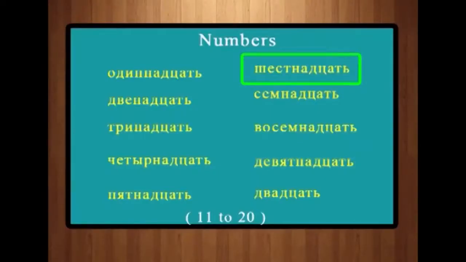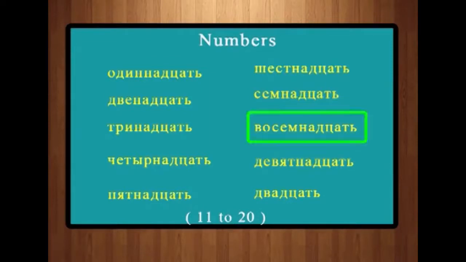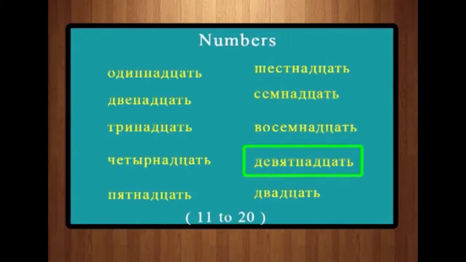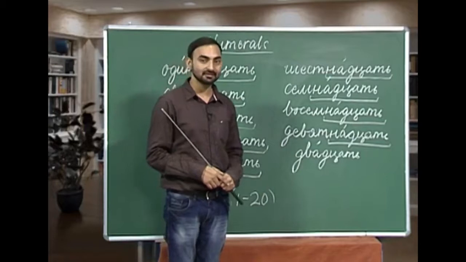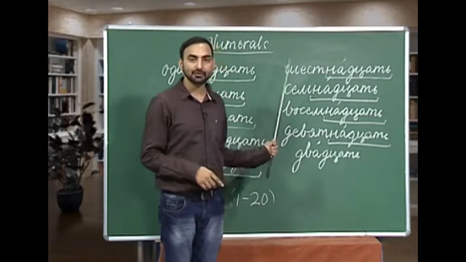What was 16? 16 is Shistnatsach. 17, Simnatsach. 18, Vasimnatsach. 19, Jivitnatsach. And 20 is Dvatsach.